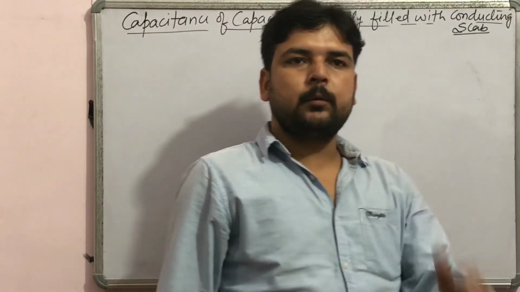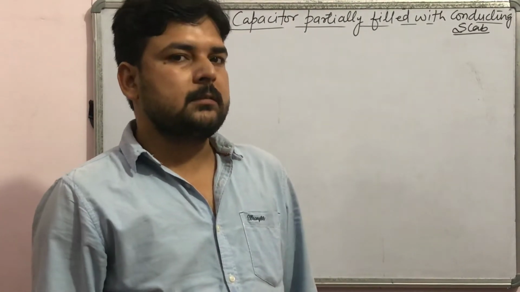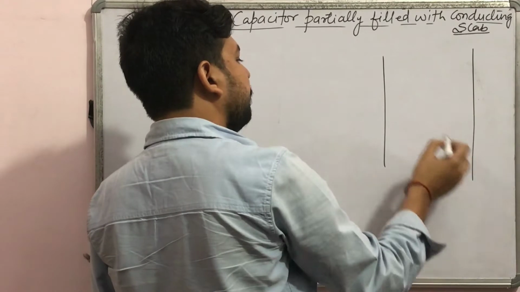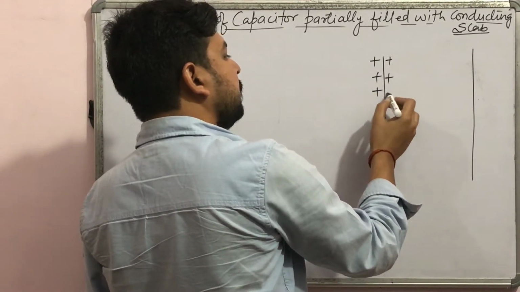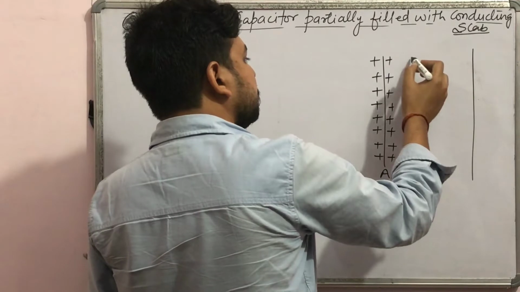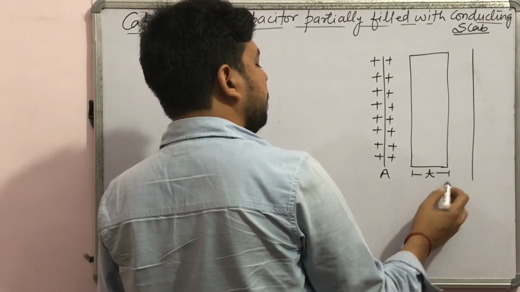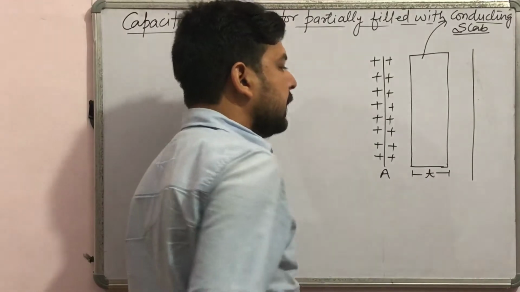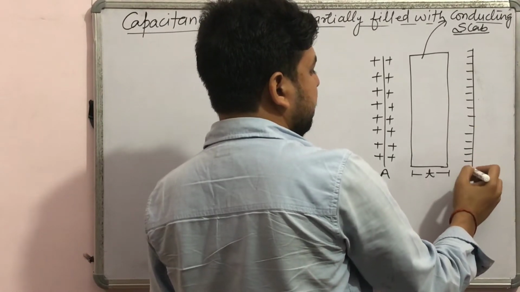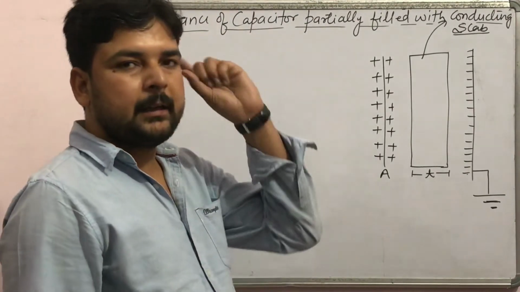In the previous video we studied the capacitance of a parallel plate capacitor when partially filled with a dielectric slab. Now this is the case of a conducting slab. So what did we do? We have taken two metallic plates. Charge was given to plate A, and a conducting slab of thickness T was introduced between the plates of the capacitor, and the outer side is earthed. Now we have to determine its capacitance.